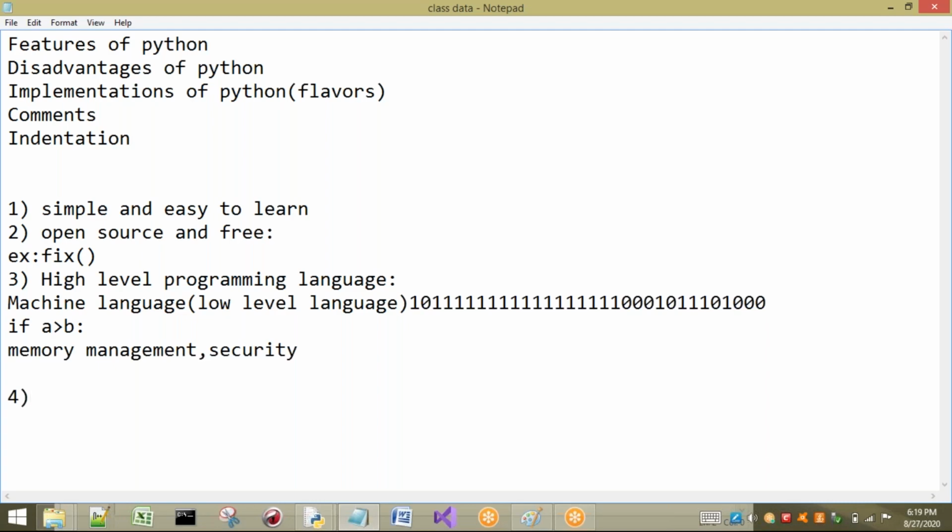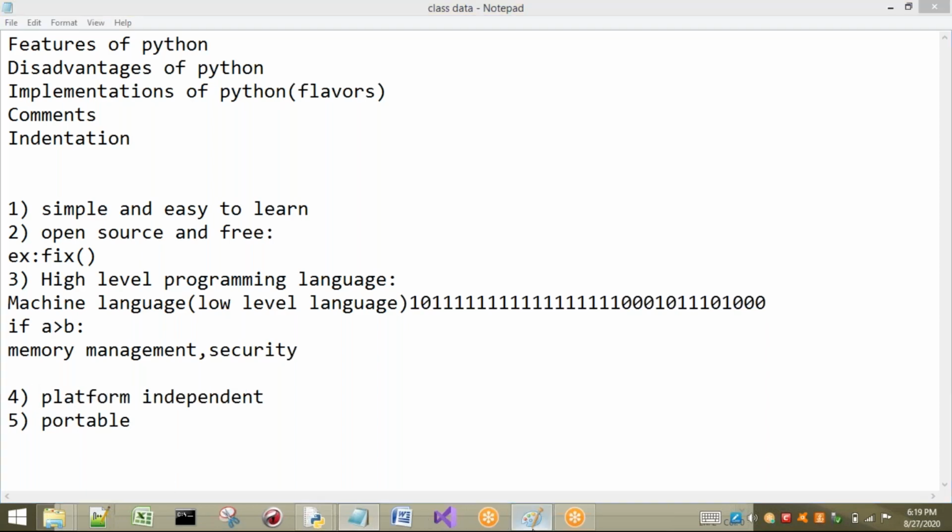Next, I am going to discuss two very important things. Many people know these words, but they get confused every time. Now I am going to clarify those things. One is platform independent, a very important word, and the other is portable. Many people have confusion between these two, so I will take one example here.